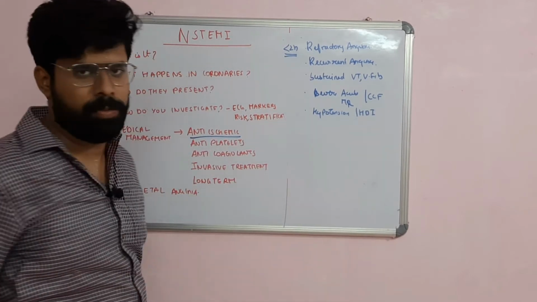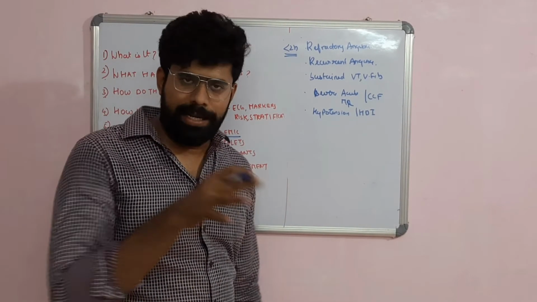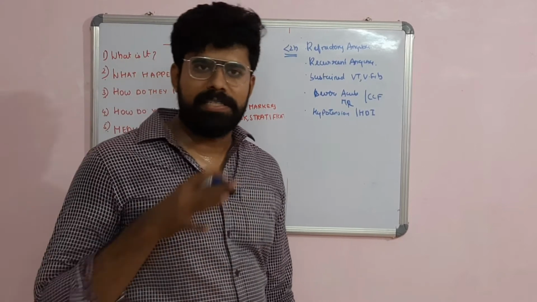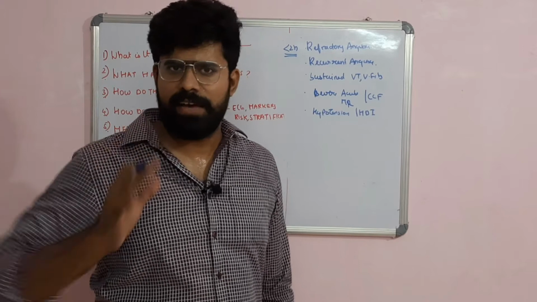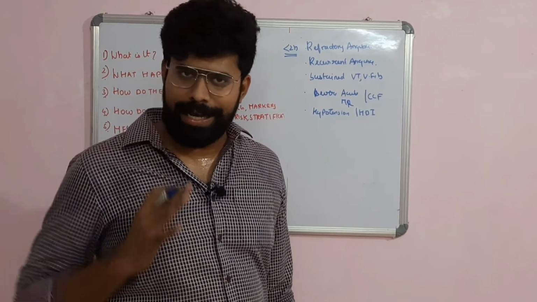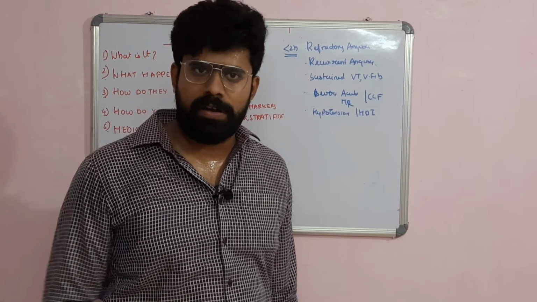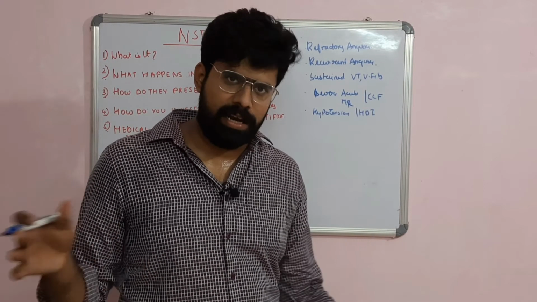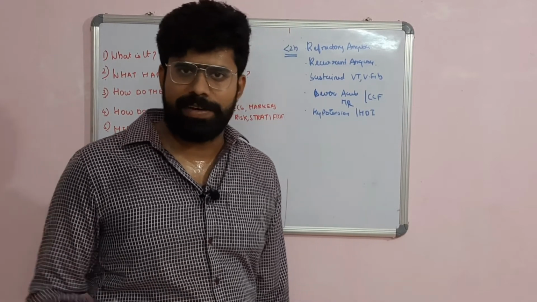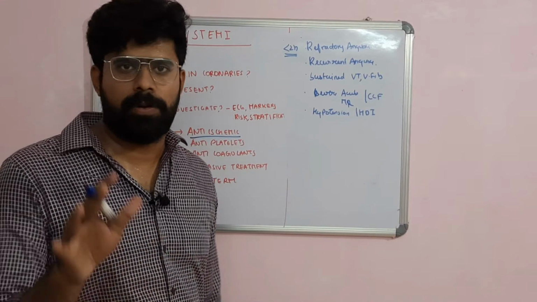This should be taken immediately for surgery. So any patient with an NSTEMI, where you don't give all the drugs, you do anticoagulation, but the patient is still having refractory pain or recurrent chest pain, or the patient is going for a recurrent VT or VF, or the patient is in failure, or the patient is under hypotension. All these are indications for going immediately, within 2 hours, for PCI.